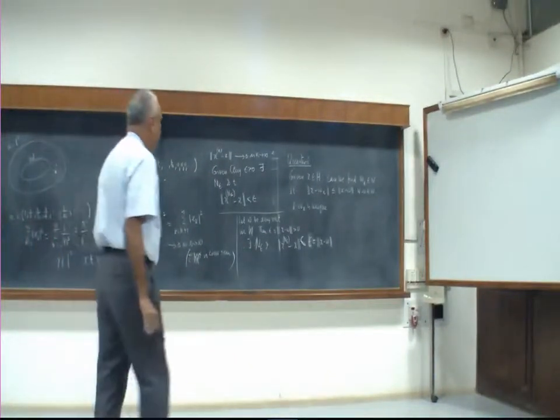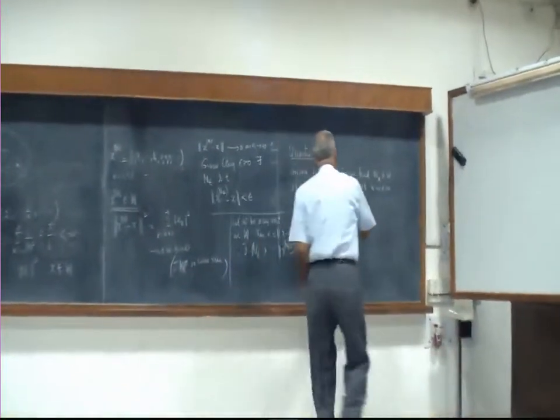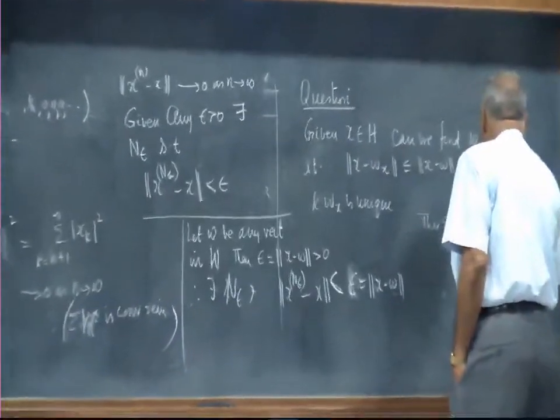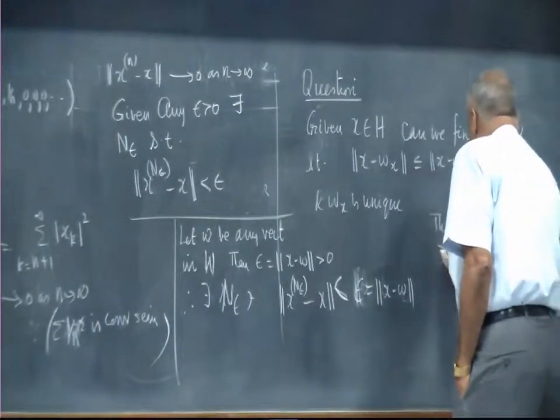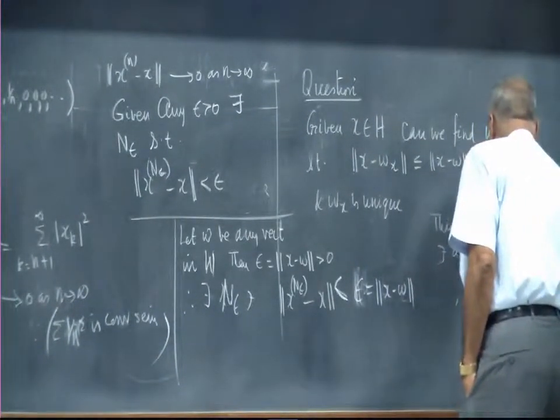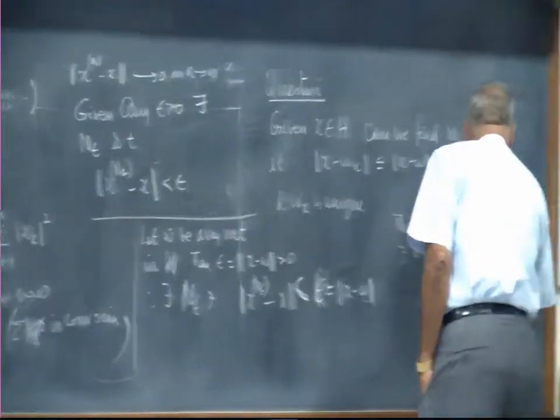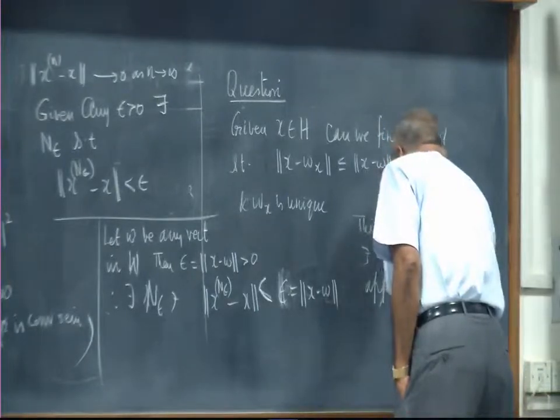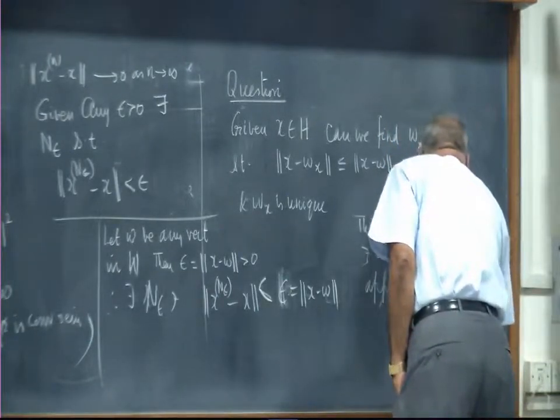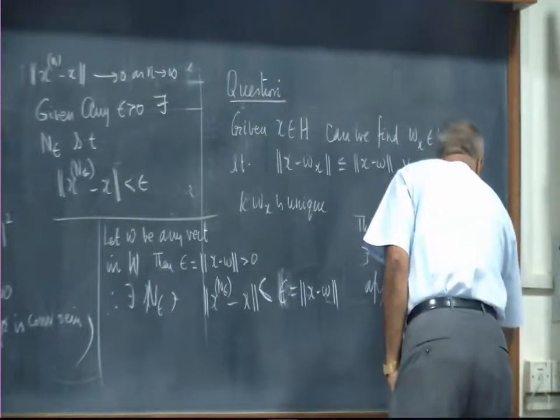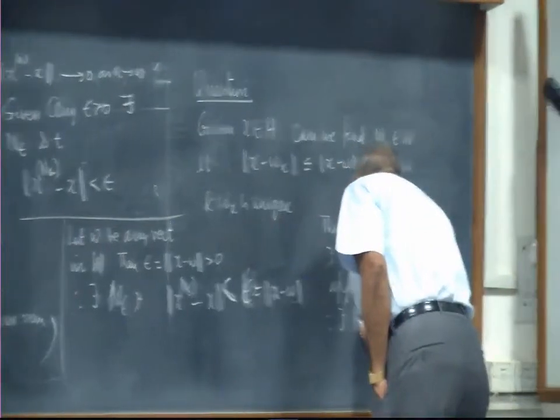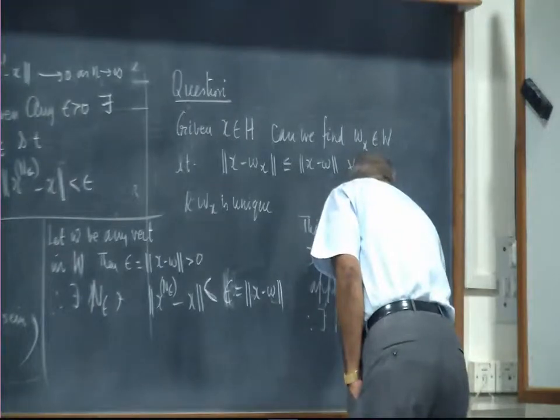Okay. So, this says for every W in W, there exists a vector in W which approximates x better than W. Therefore, there exists no best approximation.